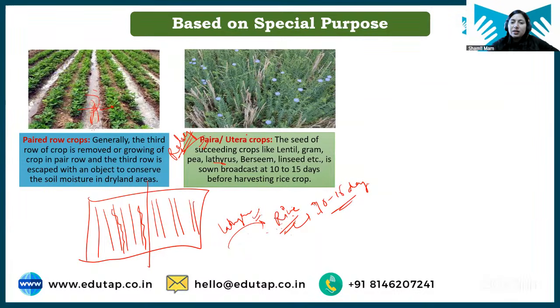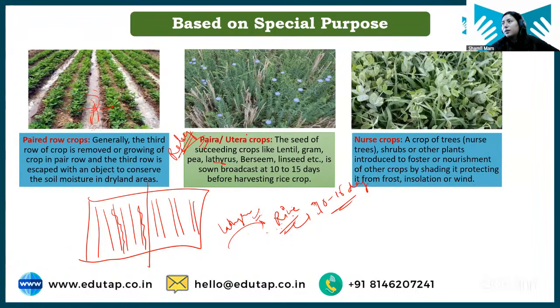Clear? Now next we have is nurse crop. What is nurse crop? Sometimes students, some crops are grown for the nourishment purpose. So like protecting other crop from the frost, insolation or high wind velocity, such crops are called nurse crop.